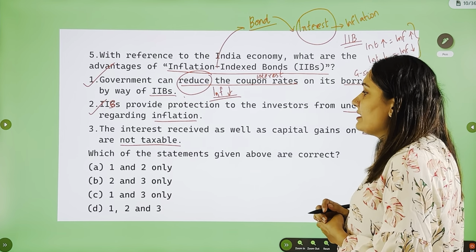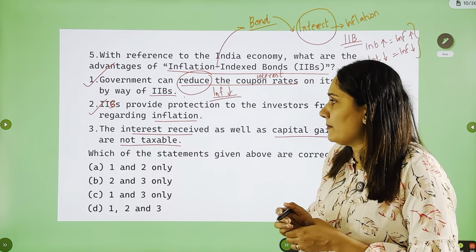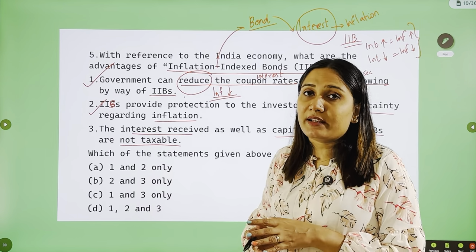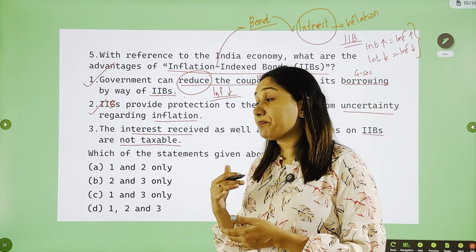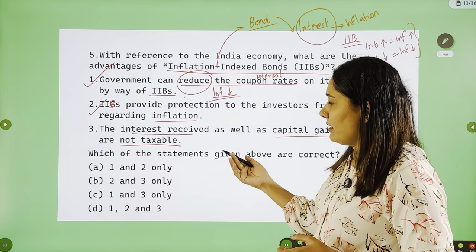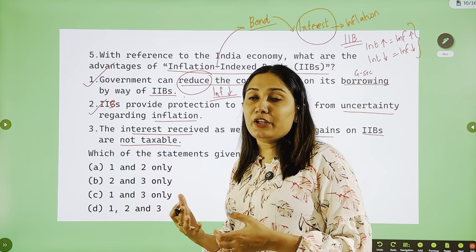Third one, the interest received as well as the capital gains on IIBs are not taxable. Do you think that government will completely waive off the taxes for inflation index bonds? No, right? Now, if you do not know this fact, what logic can you bring into your mind?